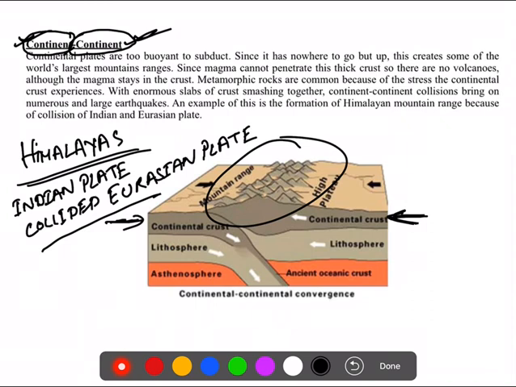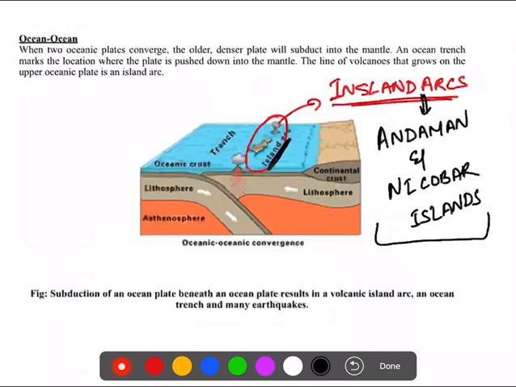So what that implies is that your Himalayas are getting taller and taller. Per each year there is a rise in the height of your Himalayan mountain ranges. This is because of this continent to continental convergence, or collision. So, formation of your Himalayan mountain range because of collision of the Indian and Eurasian plate. Okay, so these are the three different types